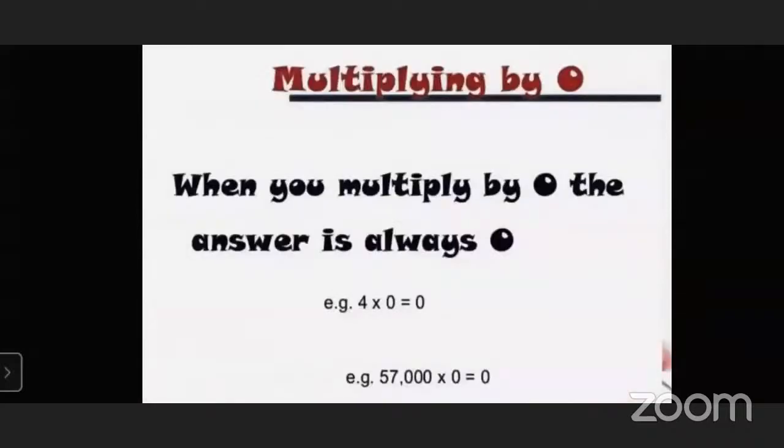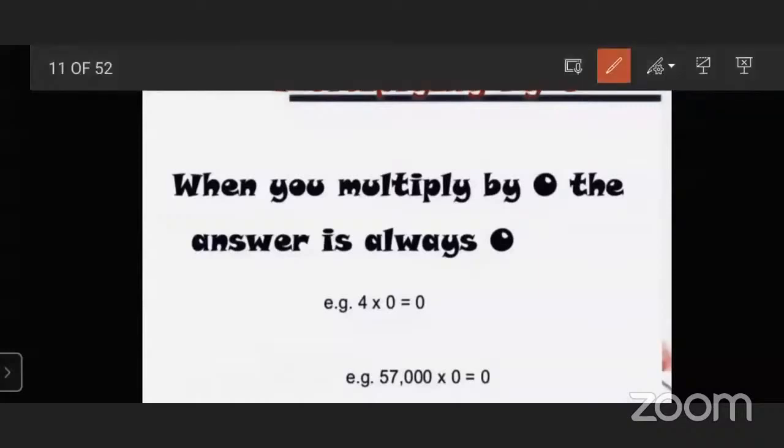Now, multiplying by 0. The rule says that when you multiply any number by 0, the answer is always 0. The example is here: 4 multiplied by 0 is 0. Another example: 57,000 multiplied by 0, the answer is the same, 0.